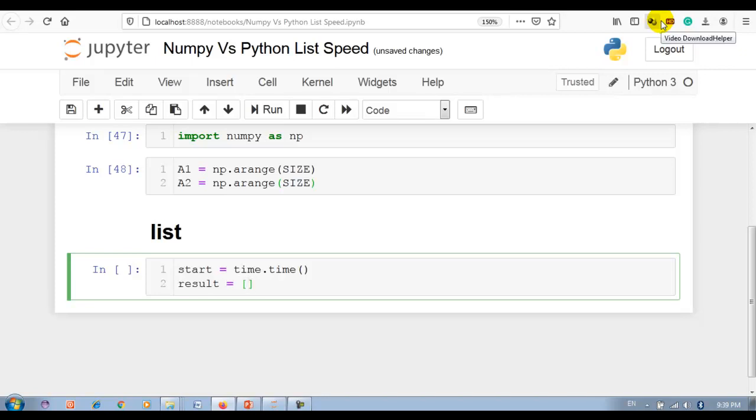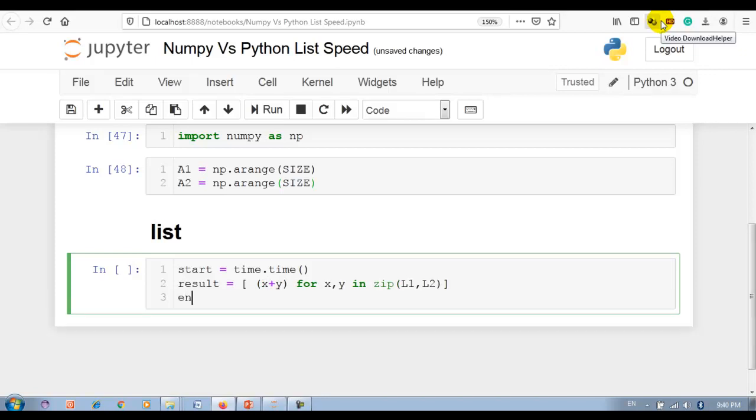To perform the element-wise operation in a Python list, we have to use list comprehension and the zip function with L1 and L2. It will take the first element of L1 and the first element of L2, the second element of L1 and the second element of L2, then we add them element-wise. Now I take the end time, time.time.